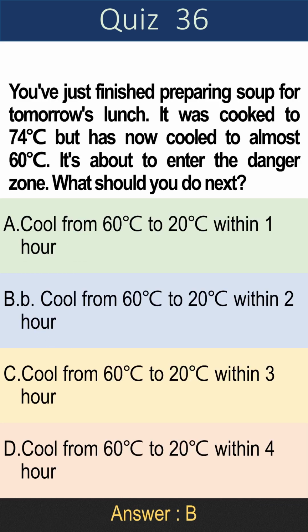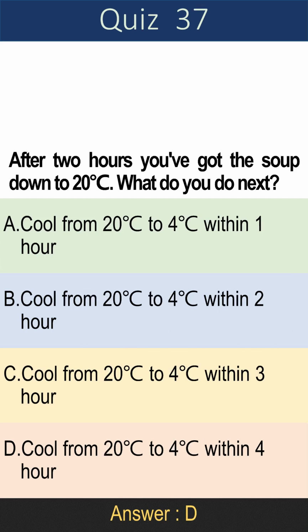Question 36. You've just finished preparing soup for tomorrow's lunch. It was cooked to 74 degrees Celsius, but has now cooled to almost 60 degrees Celsius. It's about to enter the danger zone. What should you do next? A. Cool from 60 degrees Celsius to 20 degrees Celsius within 1 hour. B. Within 2 hours. C. Within 3 hours. D. Within 4 hours. Answer is B. Cool from 60 degrees Celsius to 20 degrees Celsius within 2 hours.